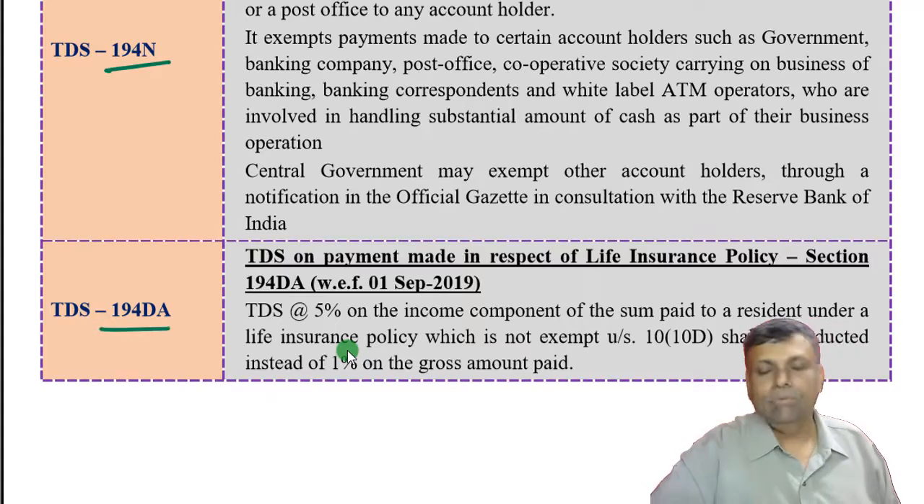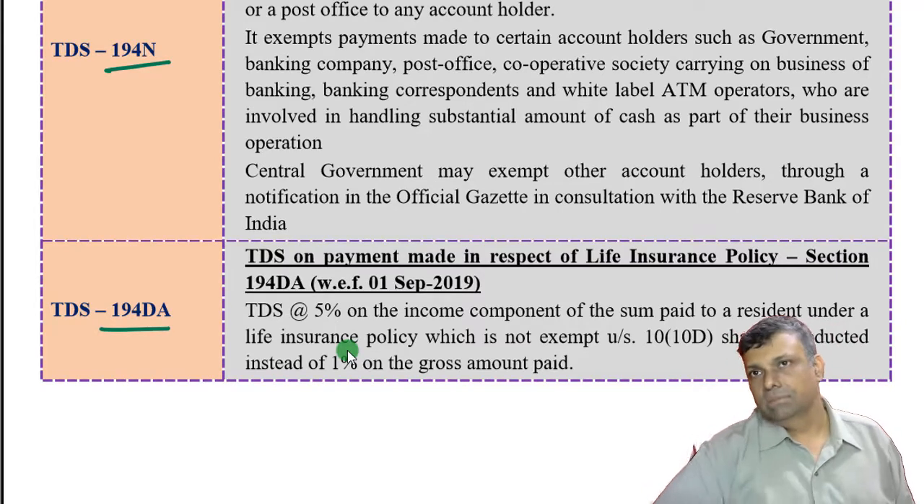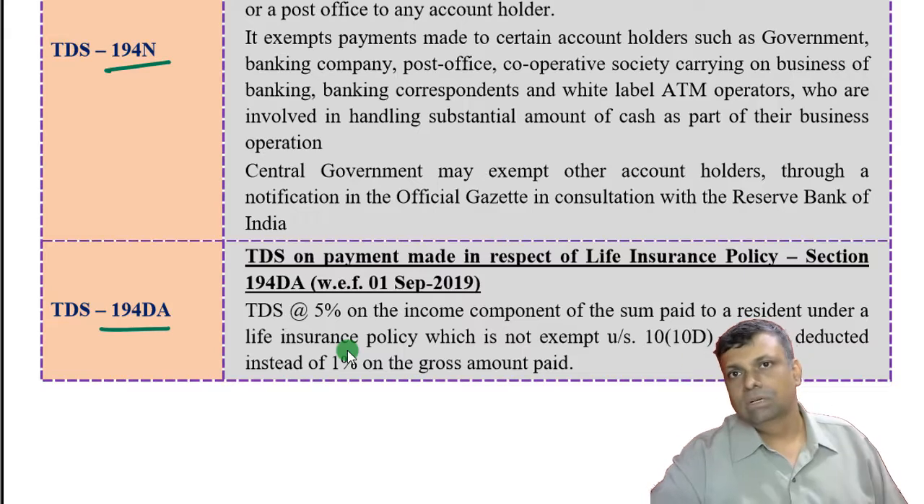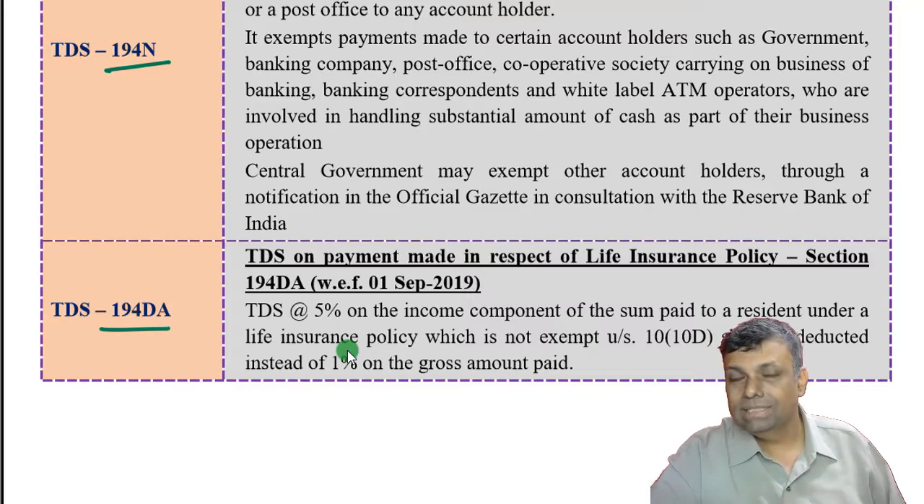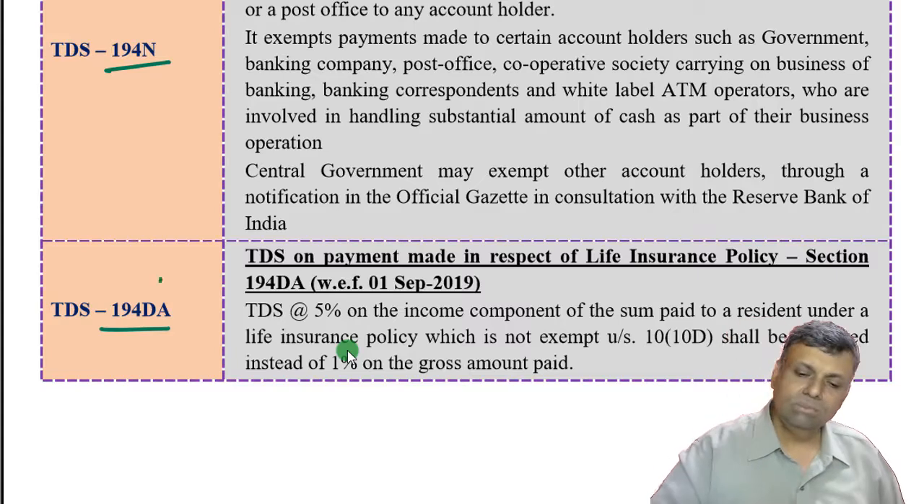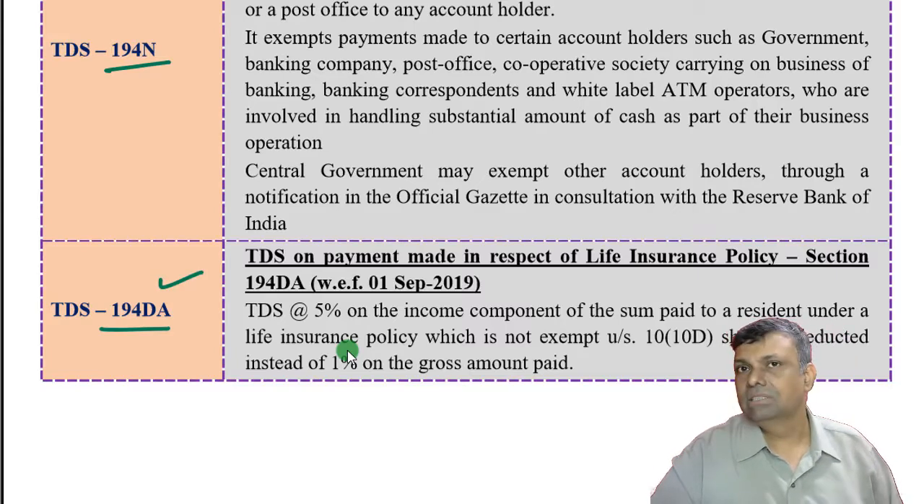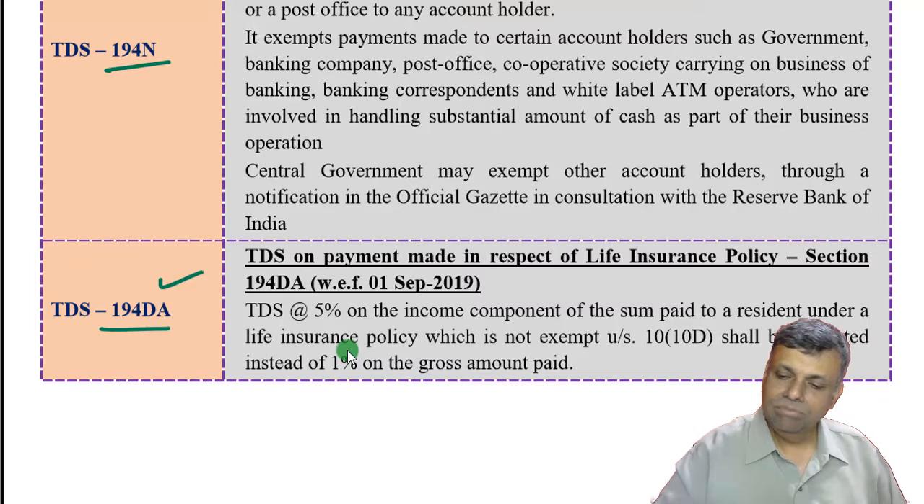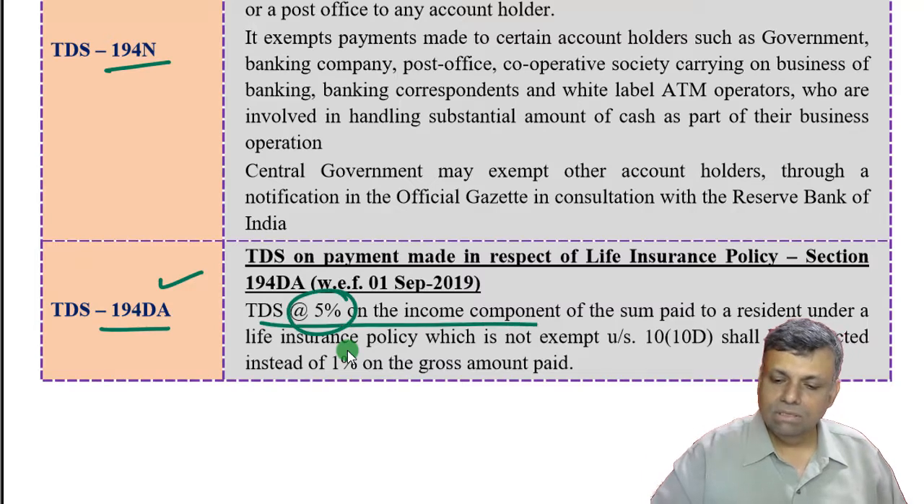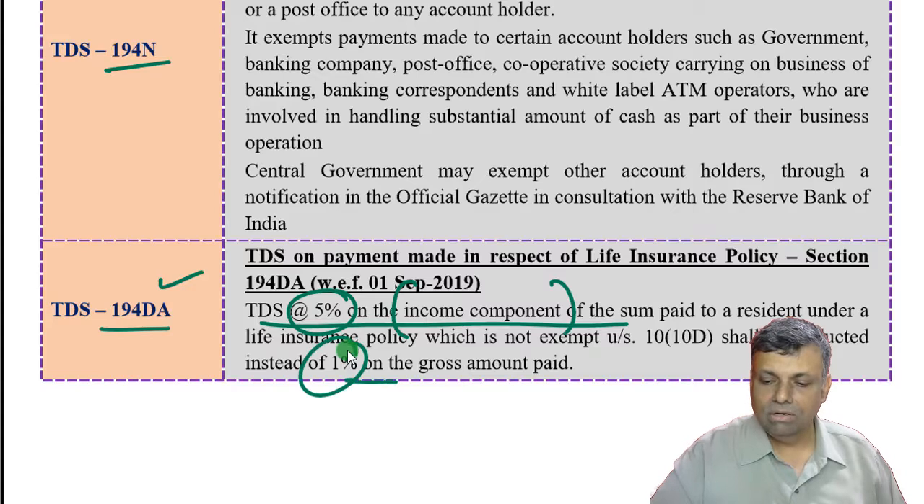194DA. 194DA provisions, friends, is basically with respect to the insurance payment, life insurance payments. So when the LIC is making a payment to its customer on account of the maturity of the life insurance policy, there was this particular section already applicable. That means this is not a new section, but there is a small change in this particular section where it has been said that now it will be 5% of the income component. Previously it was 1% of the gross amount.